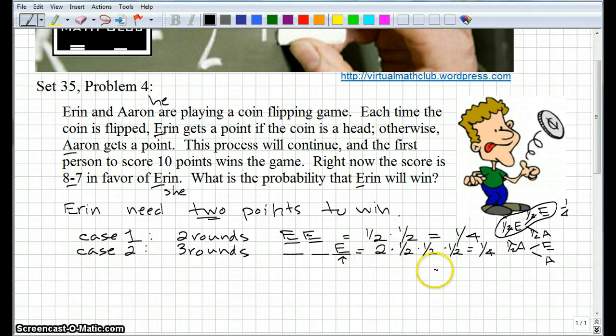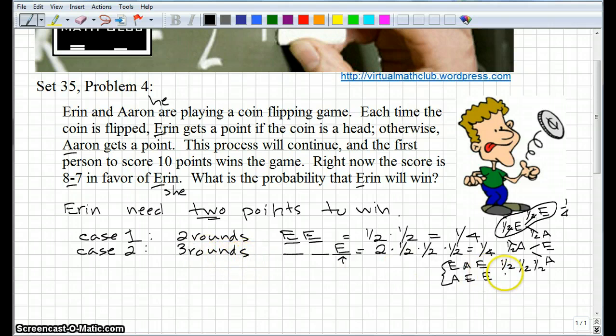Because there's a couple of different cases. It could be either EA-E or AE-E, okay? And in each one of these cases, there's a 50-50 chance that Aaron with an E wins here, a 50-50 chance that Aaron with an A gets the point here, and a 50-50 chance that Aaron with an E gets the final point, okay? Because we're basically looking at these 2 possibilities in this 3-round scenario.